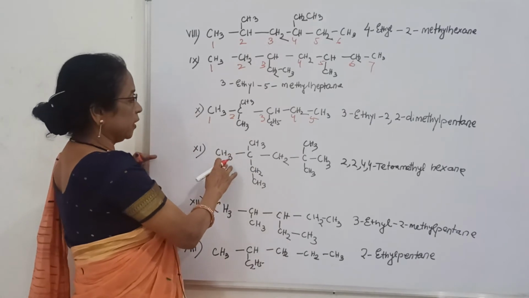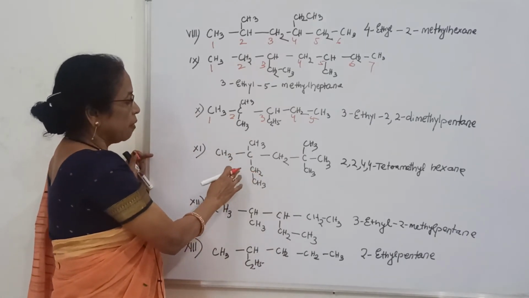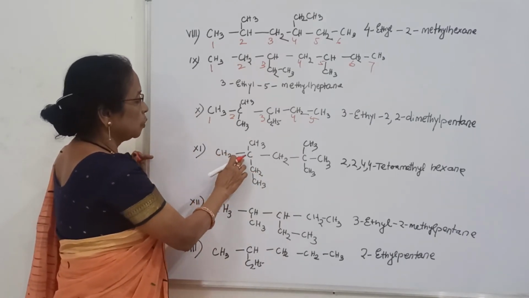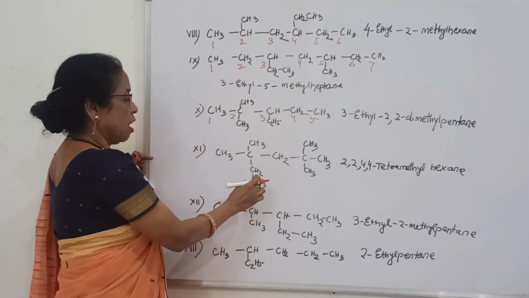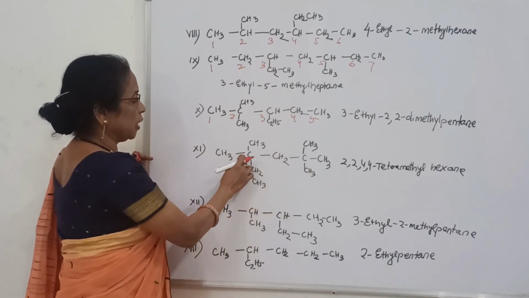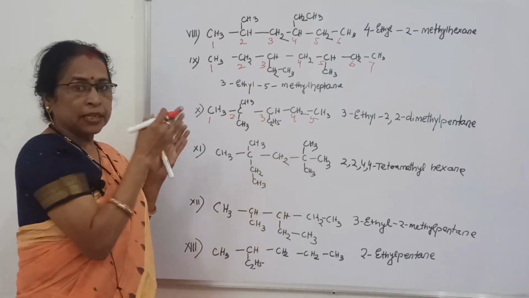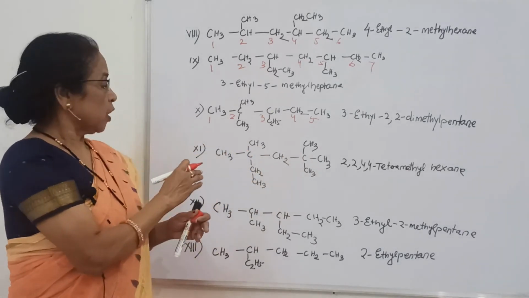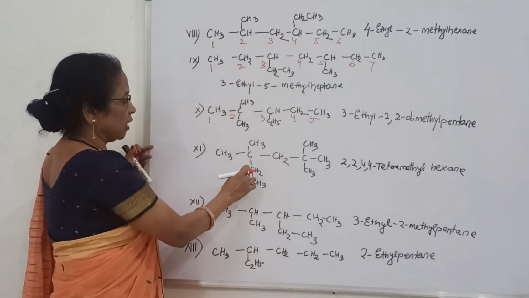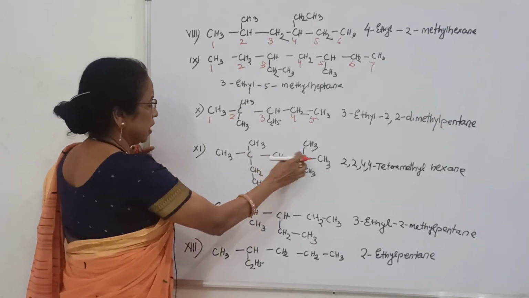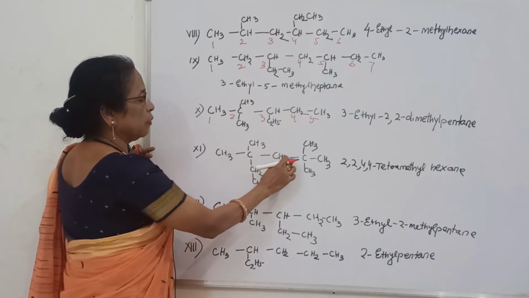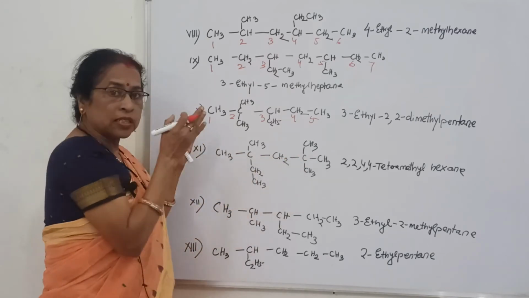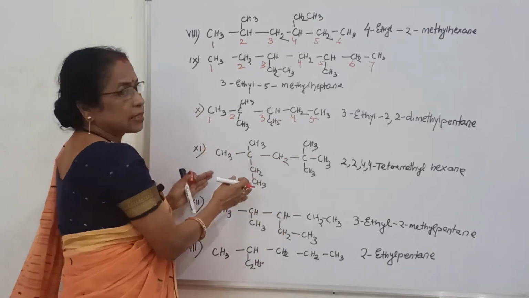Then come to this one. What is the name? First you see 1, 2, 3, 4, 5. Again, the second one, 1, 2, 3, 4, 5, 6. That means there are two longest chains. You will find which one is the longest. So the long chain is 1, 2, 3, 4, 5, 6. The other one is 1, 2, 3, 4, 5. That means one side has a 5 long chain, the other side a 6 long chain.